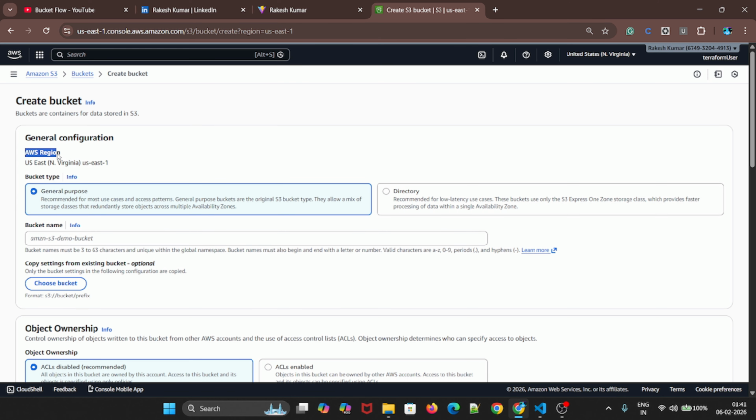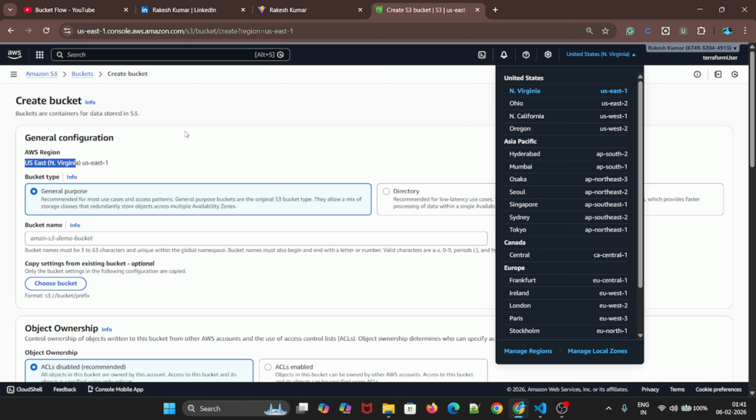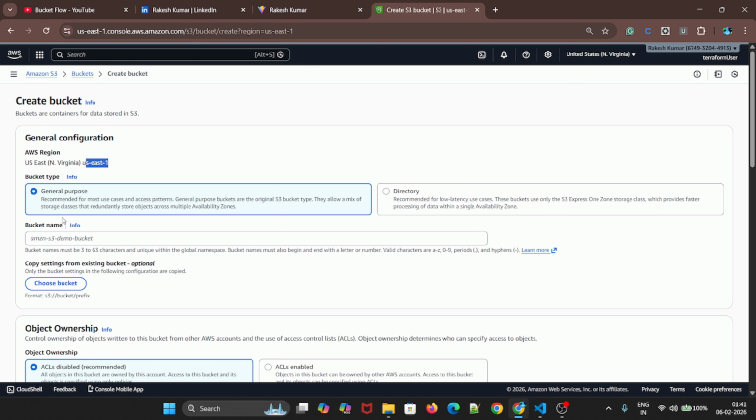The AWS region by default is selected as North Virginia, US East 1, general purpose, and a bucket name. Here is something you need to take care of. Since you can access this bucket from anywhere on the internet, there is a naming convention. The bucket name must be 3 to 63 characters and unique within the global namespace, like on the internet it should be unique. It must begin with a letter or number, not an underscore, not an IP. Valid characters are A to Z, 0 to 9, periods and hyphens. You can learn more if you click here.